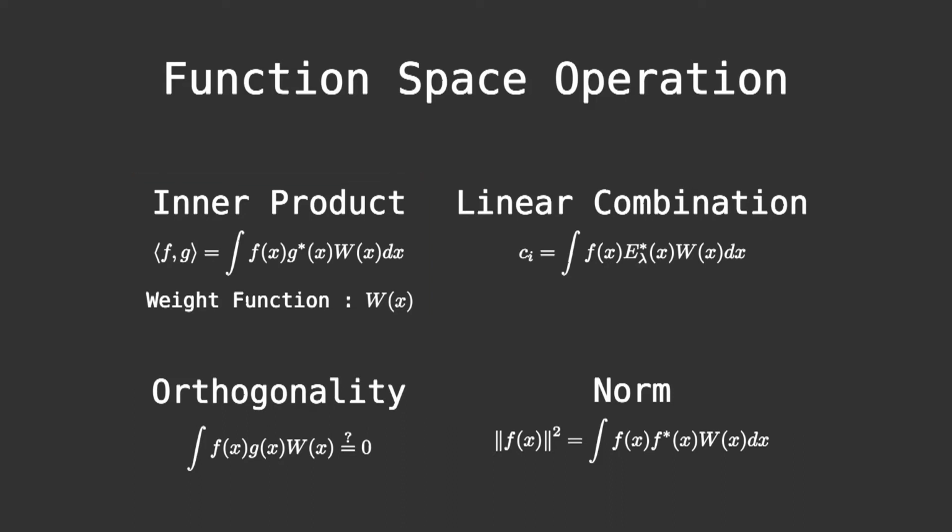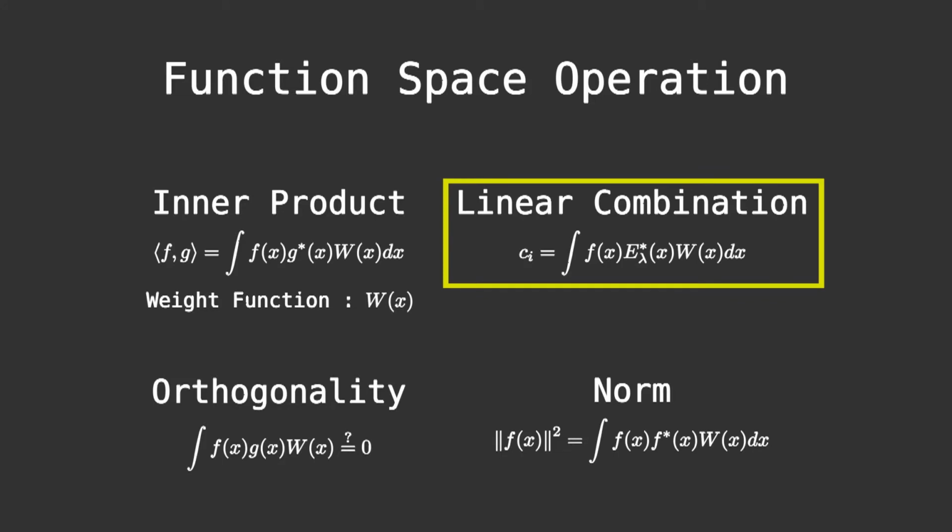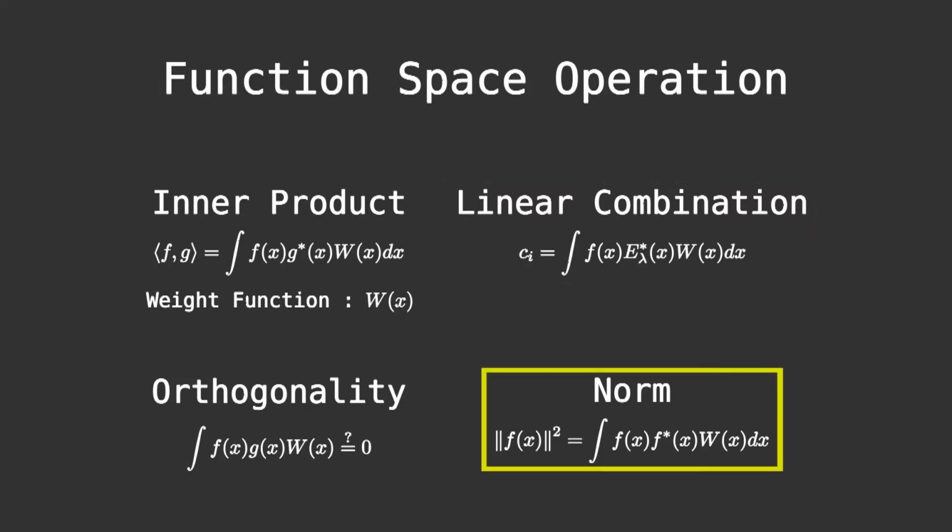As with vectors, we can say that two functions are orthogonal if the inner product between both is equal to 0. We can also express a function as a linear combination of basis vectors by doing the inner product of the function with these basis vectors. Finally, we can define the square of the norm as the inner product of a function with itself.